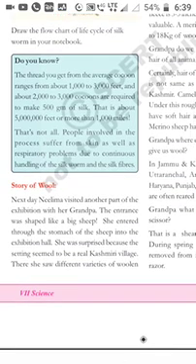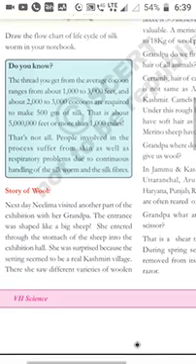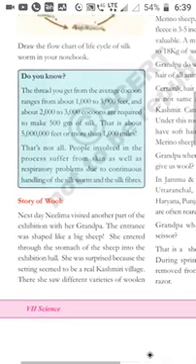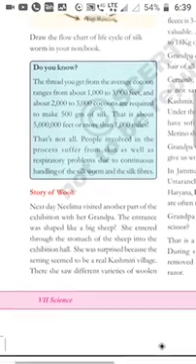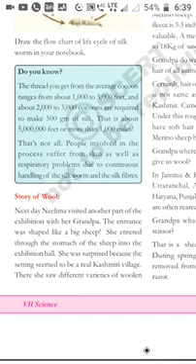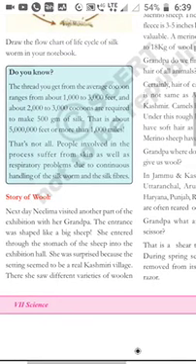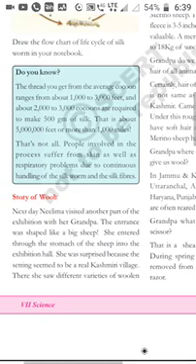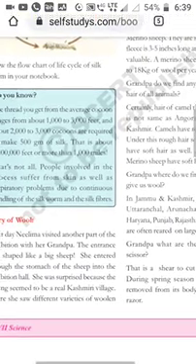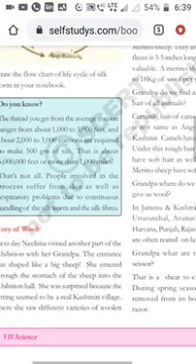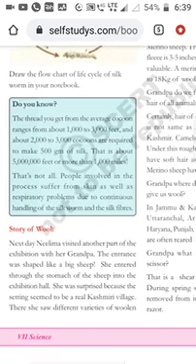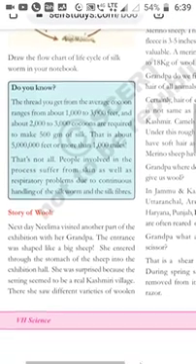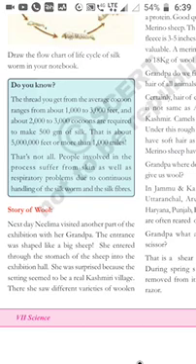We all know where we get wool from. From where? From the sheep, goat, like the animals. So animals' hair. So here also the exhibition is shaped like a big sheep. So she entered through the stomach of the sheep into the exhibition hall.